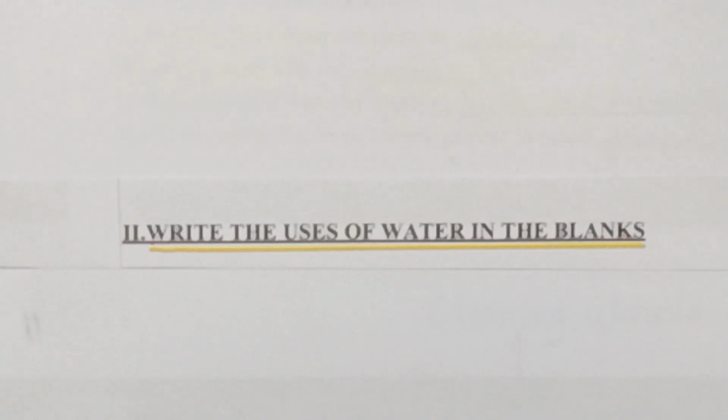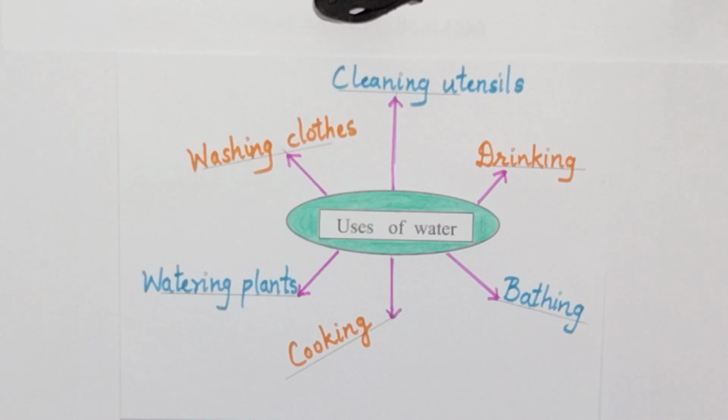Write the uses of water. Water is used for drinking, bathing, cooking, watering plants, washing clothes, cleaning utensils.